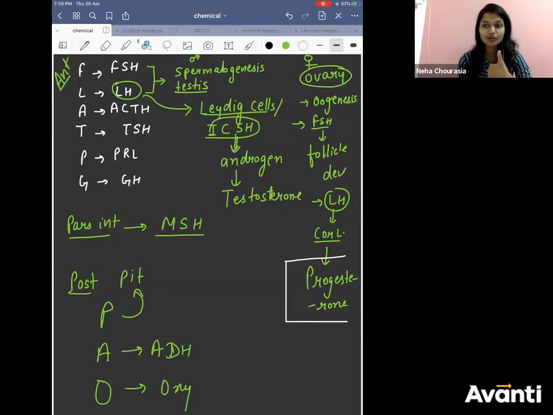Here, the gonadotrophic hormones we have learned, their effect also we have learned, and where they act also we have learned. Rahul is saying that LH is also called interstitial cell stimulating hormone. Yes, obviously. I wrote it somewhere when I was explaining. Here.